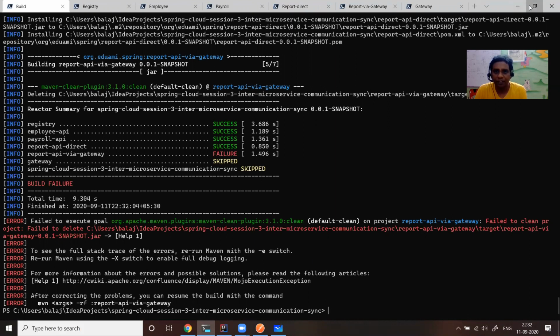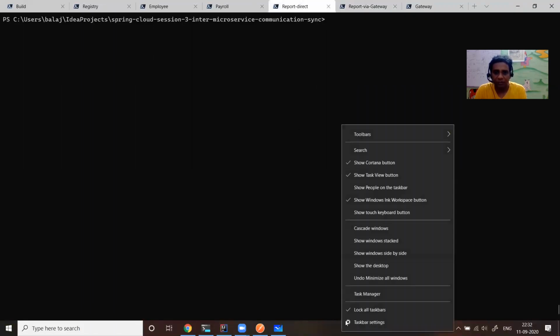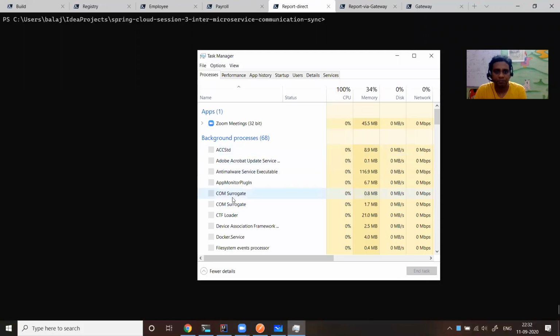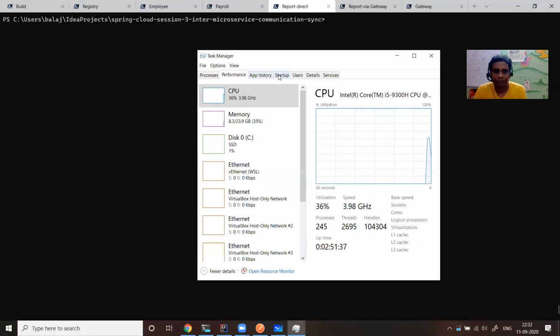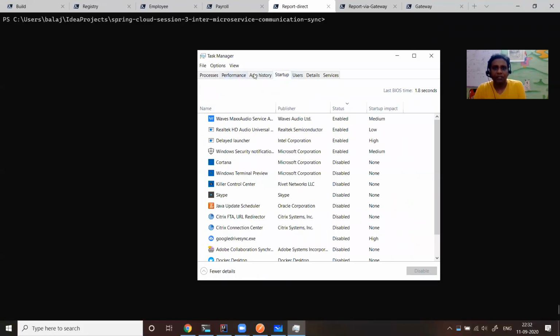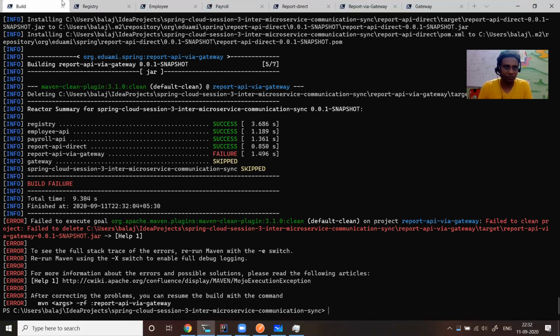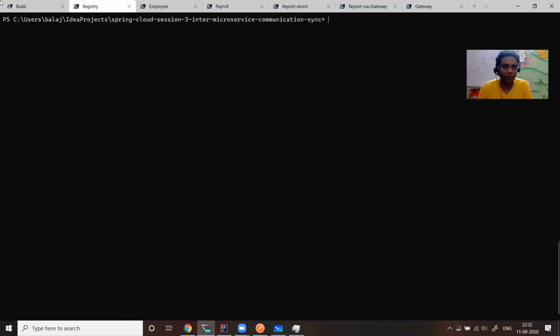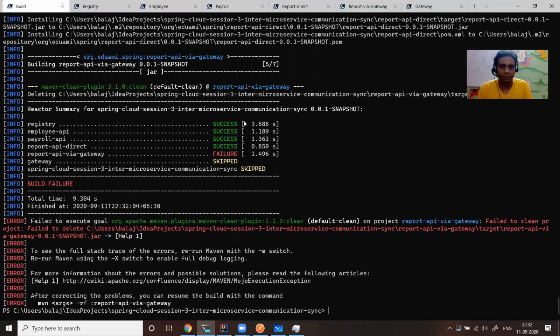Report API via gateway. I think this tab, I killed the process, no issue, but okay, no issues. I think I built the components, not a problem. Something might have gone wrong. Let me go back and see what it is saying.